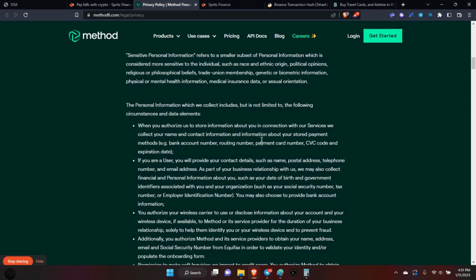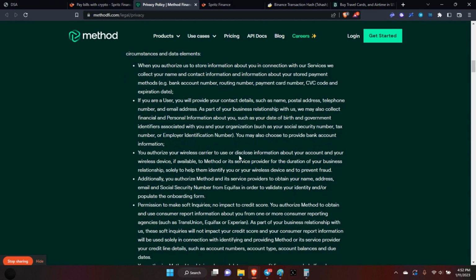Now, when you authorize us to store information about you in connection with our services, we collect your name, contact information, and information about your stored payment methods, i.e. your bank account, your routing number, payment number, CVC codes, and expiration dates. You authorize your wireless carrier to use or disclose information about your account. Additionally, you authorize method and service providers to obtain your name, address, email, social security number from Equifax in order to validate and identify you and populate the onboarding form.